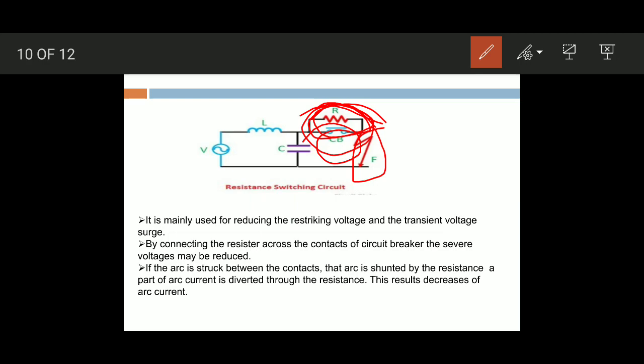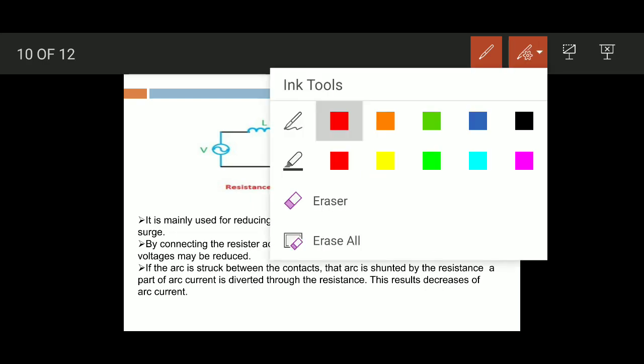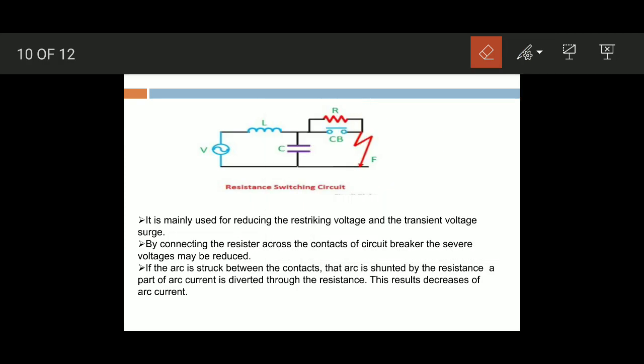When the fault occurs, the contacts of the circuit breaker are open and an arc is struck between these contacts.